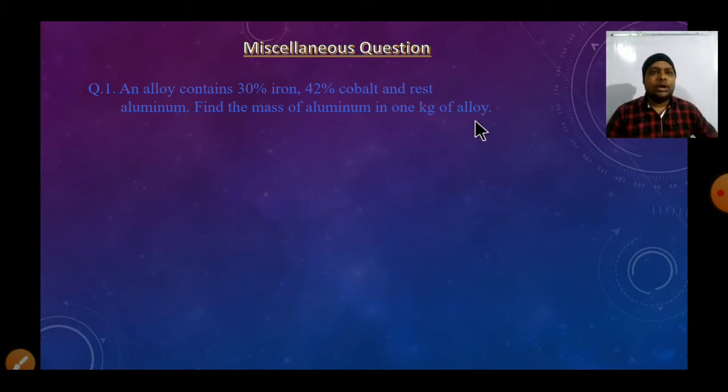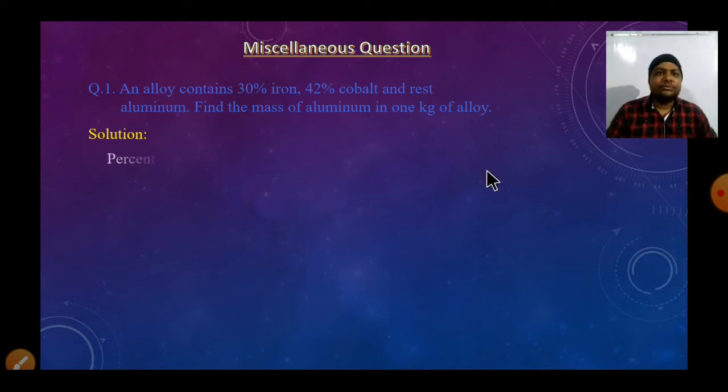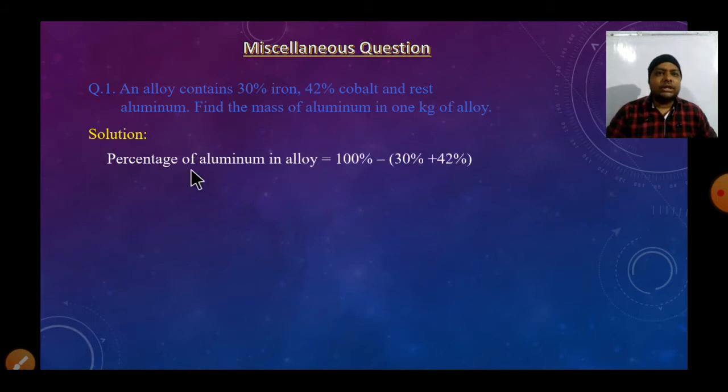Okay, students. At first we have to find the percentage of aluminum in the alloy, because iron and cobalt are given. If you add iron plus cobalt and subtract it from 100, we get the aluminum percentage. So it will be 100 minus 72, that is 28%. So 28% is the percentage of aluminum in the alloy.